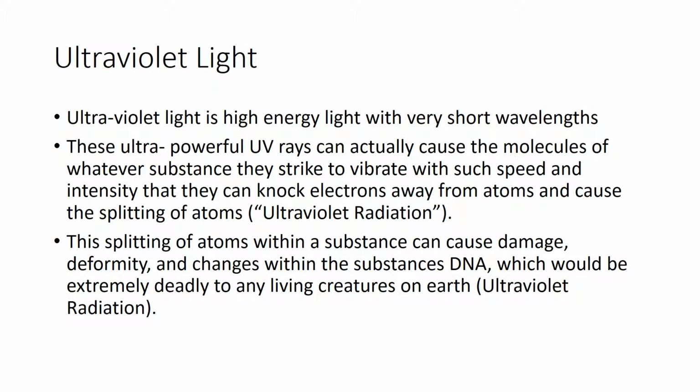Ultraviolet light is high-energy light with very short wavelengths. These ultra-powerful UV rays can actually cause the molecules of whatever substance they strike to vibrate with such speed and intensity that they can knock electrons away from atoms and cause the splitting of atoms. This splitting of atoms within a substance can cause damage, deformity, and changes within the substance's DNA, which would be extremely deadly to any living creature on Earth.